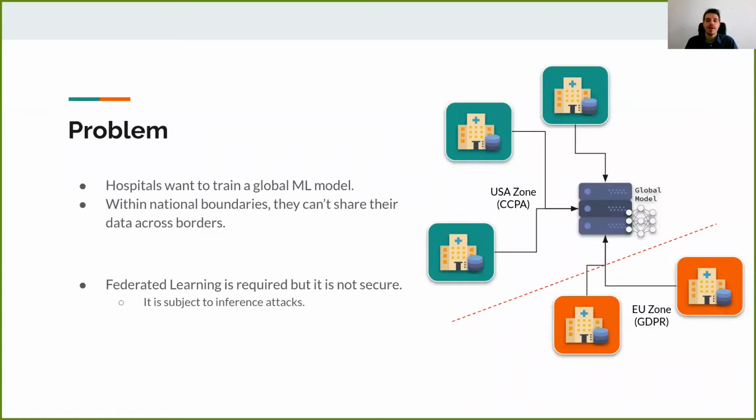We are in a scenario where some hospitals want to train a machine learning model. To do that, they must share their patients' private data between them. The problem is that if some of these hospitals are located in different countries, maybe they can't share their data across borders, given the countries' privacy rules. To solve this problem, the hospitals can use a federated learning model, but it is also subject to a different problem. In our case, we consider the inference attack.